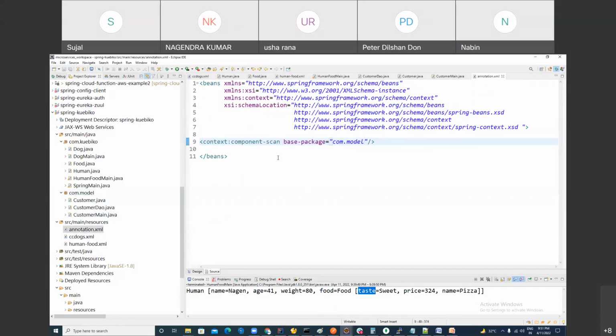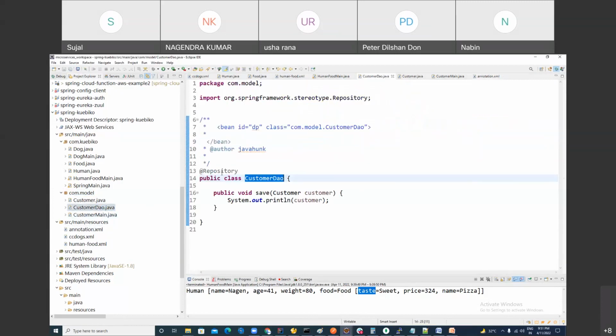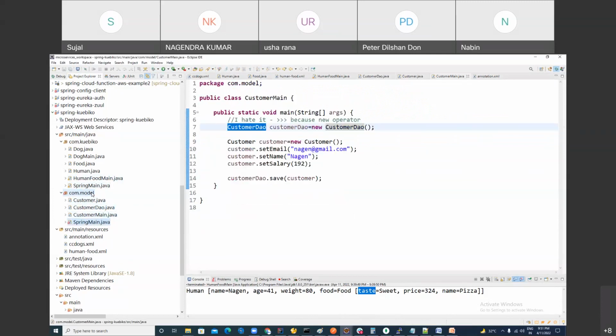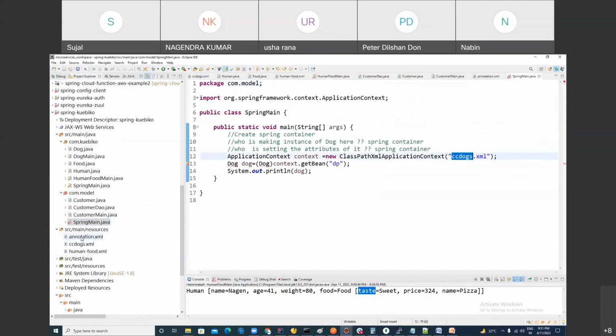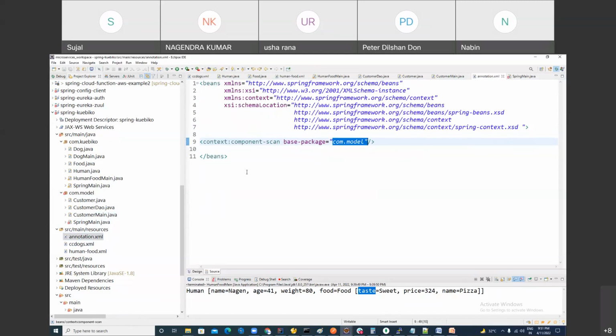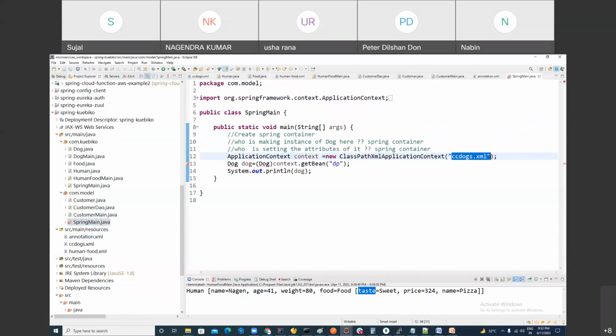What is this XML doing right now? It's saying, hey Spring container, go to this package, and in this package, whatever class is annotated with Repository, make a bean of it. Got it or are you confused? Got it. Let me make a main method again. Is this example clear to you or did you get totally confused? Like here, you have to give the name of the XML file, but in this you have just given the path, the path of the class which is annotated.